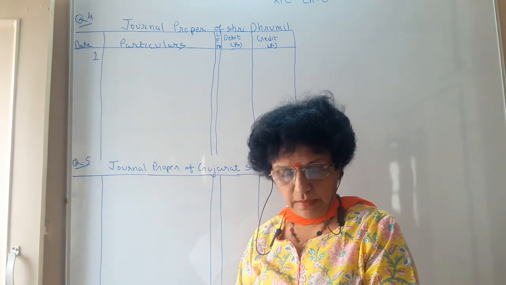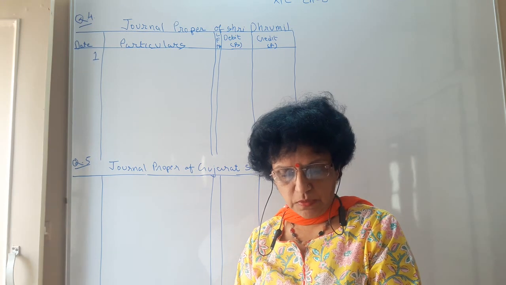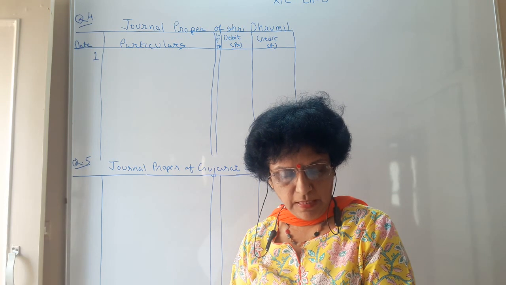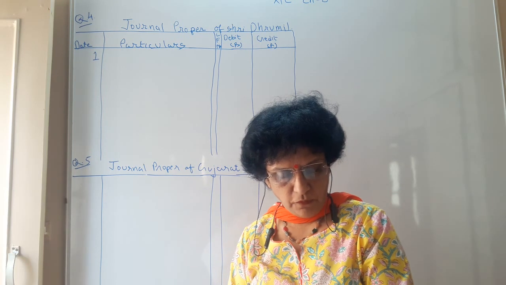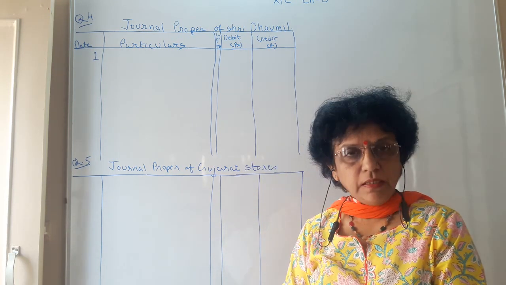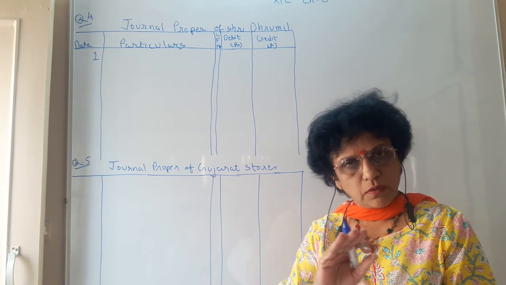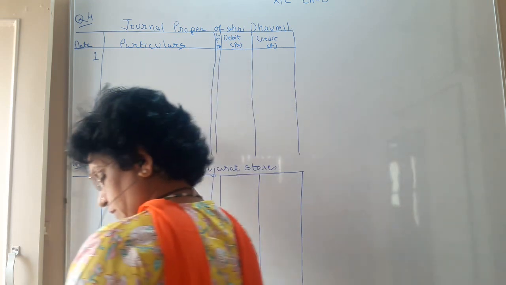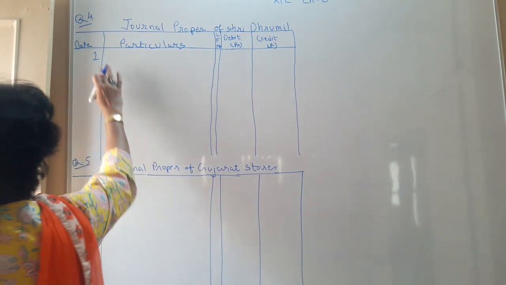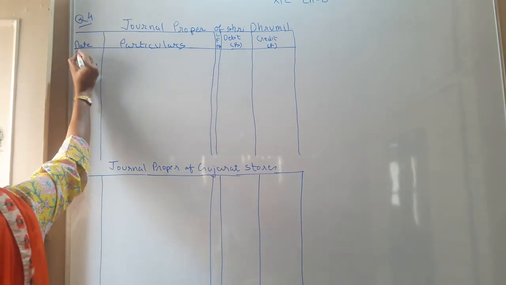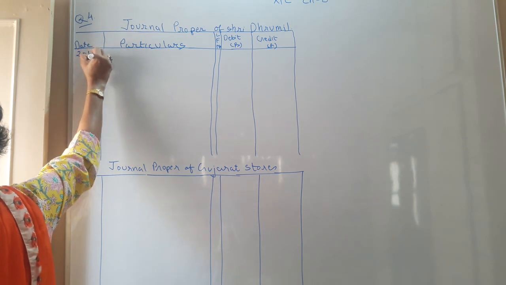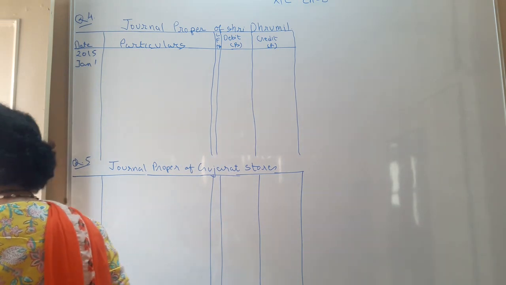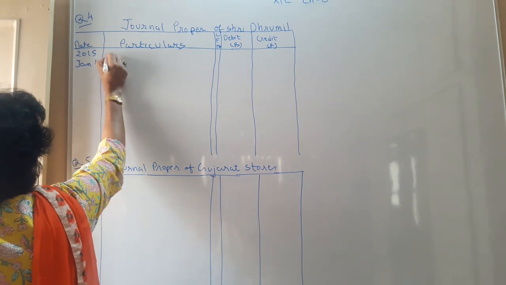So the rest of the things are furniture 15,000, stock of goods 20,000, personal debtors of 5,000, and 12% loan from Mayaben of rupees 10,000. So the rest of the assets and liabilities are to be entered. So your transaction on 1/1/2015, January 1st, we record first as furniture account debit.